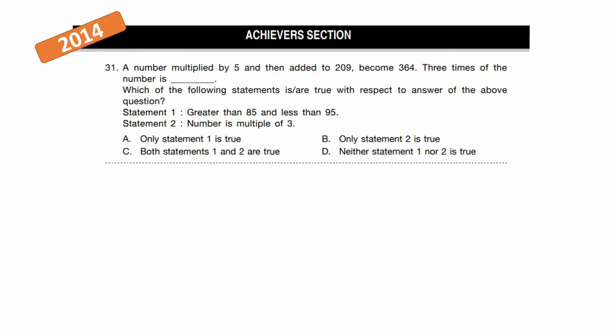Read the first question. It says, a number is multiplied by 5 and then added to 209, which becomes 364. 3 times of the number is dash. Which of the following statements is or are true with respect to the answer of the above question? There are 2 statements given. Choose the right option.